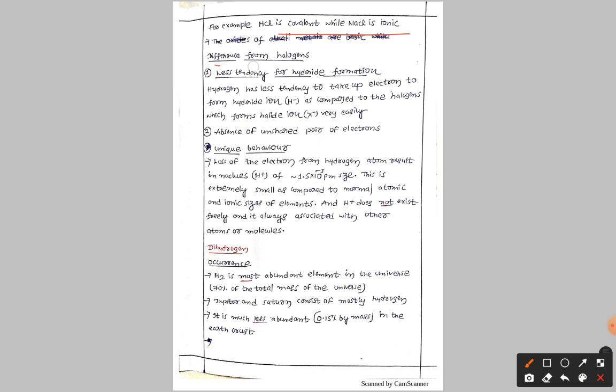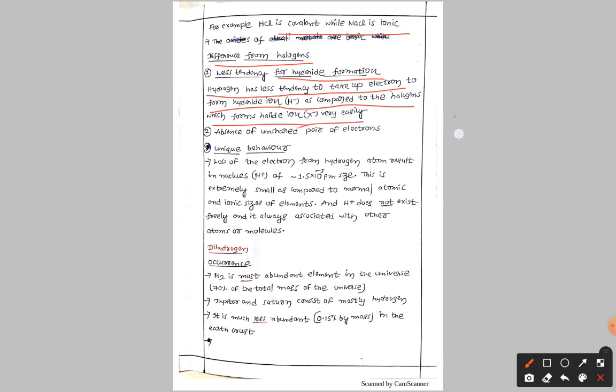Now let us discuss the difference from the halogens. Here, less tendency for hydride formation. The meaning is that hydrogen has less tendency to take up an electron to form the hydride ion, as compared to the halogens, which form halide ions very easily.